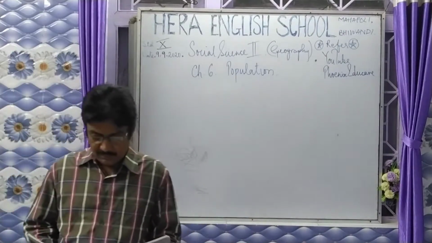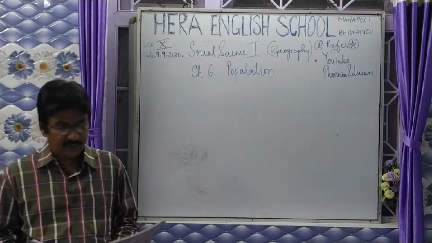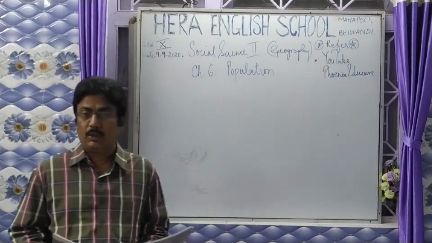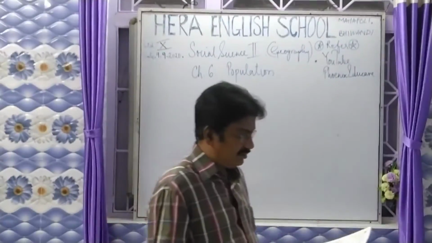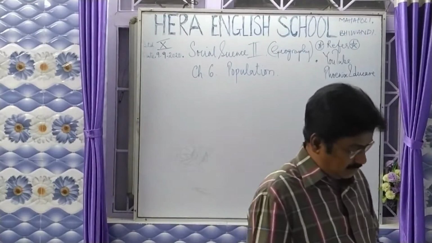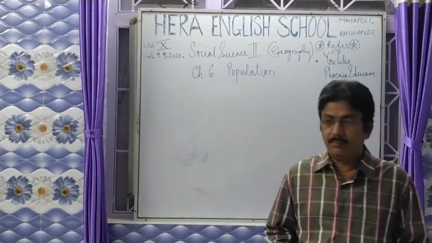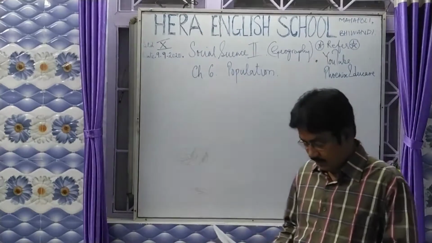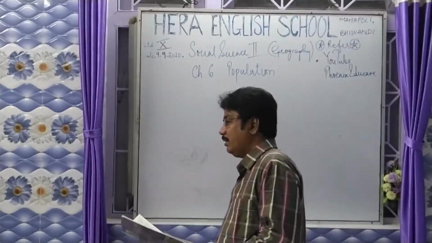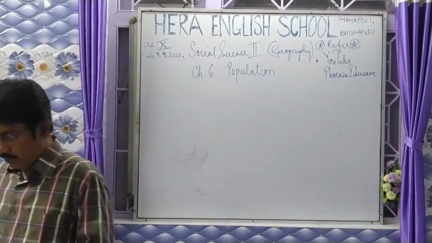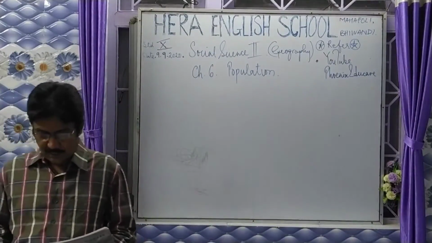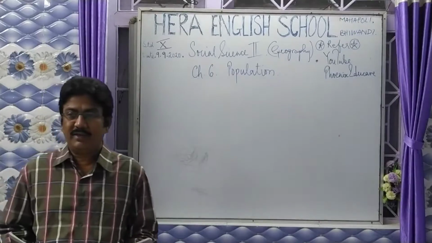In Brazil the total population is 19 crores, and India's population is 121 crores according to the 2011 census. There are 382 people living per square kilometer in India, whereas only 23 people per square kilometer in Brazil, showing you that there is a vast difference in the population of India and Brazil.